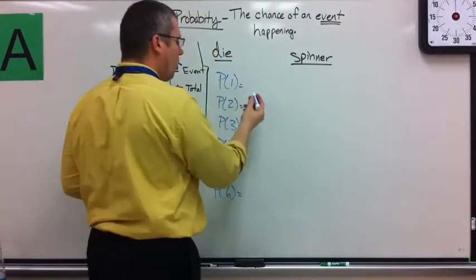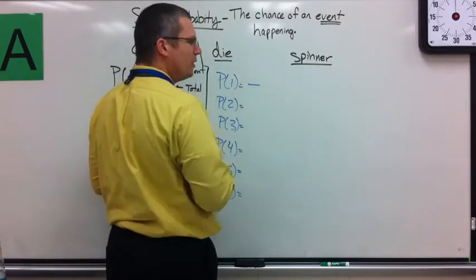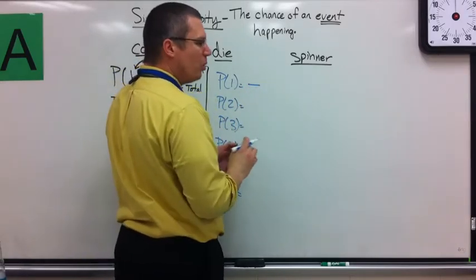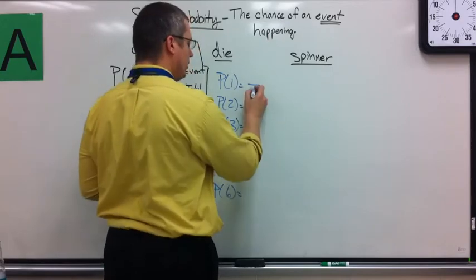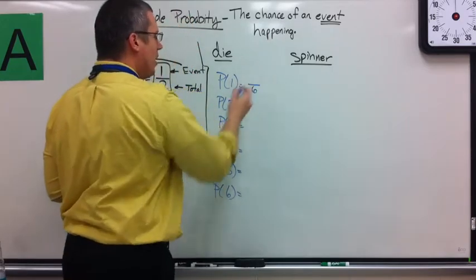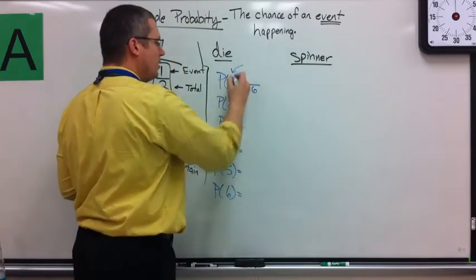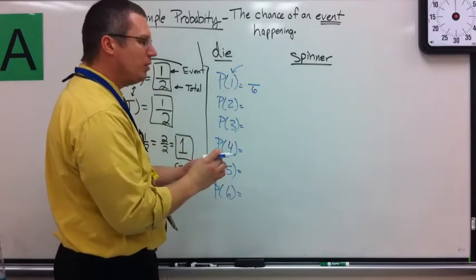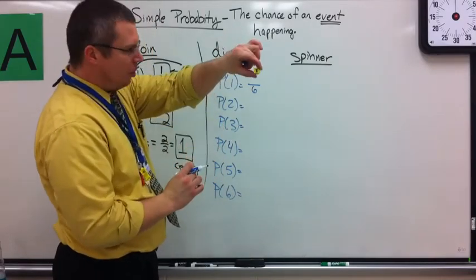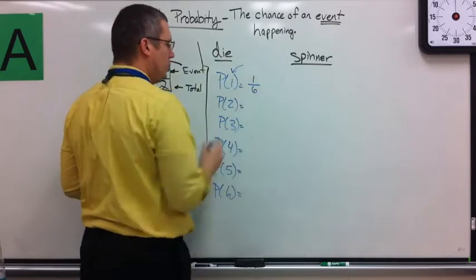So what's the chance of rolling a 1? Well, let's make my fraction. Total goes on the bottom. How many total sides on a die? 6. The event number goes up top. The event is what's in the parentheses. Well, how many 1s are on a die? Just 1. So it's a 1 out of 6 chance.